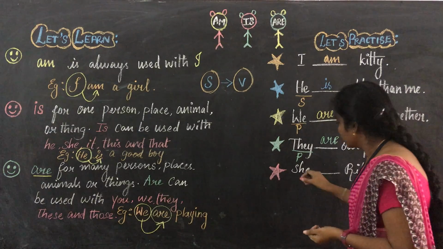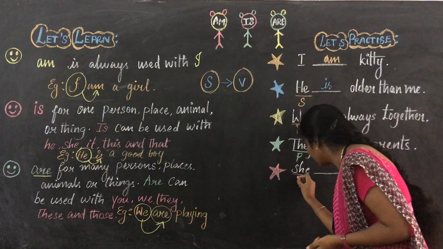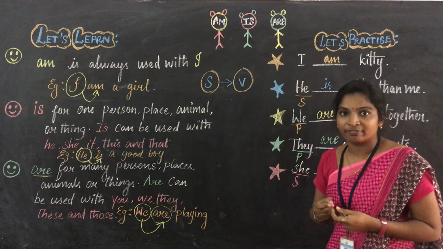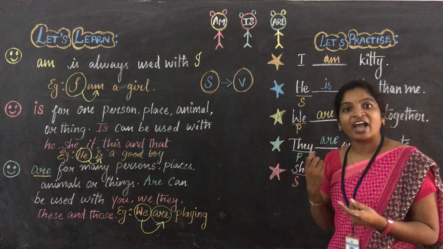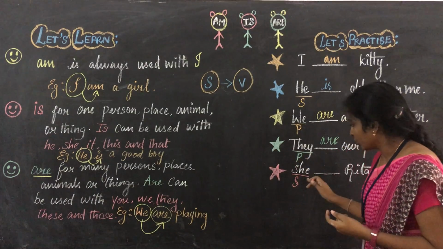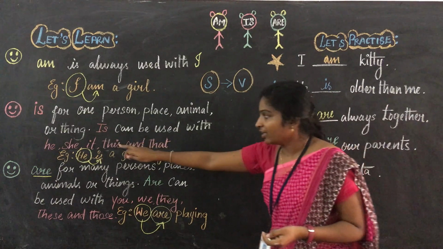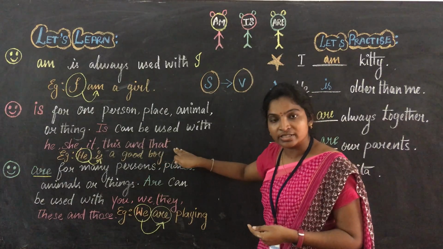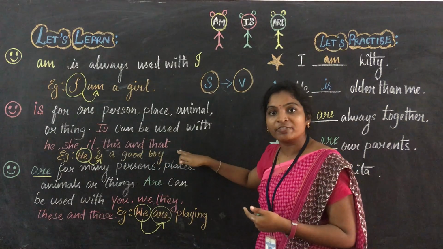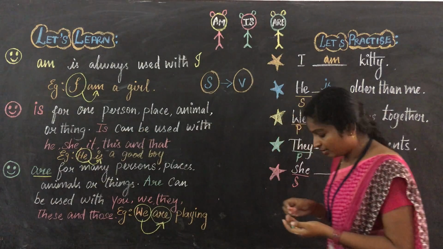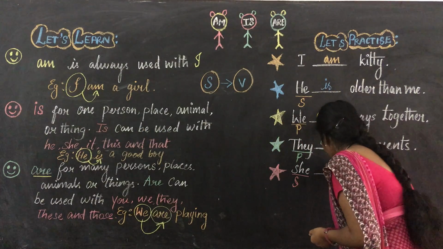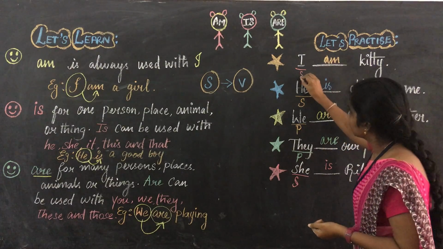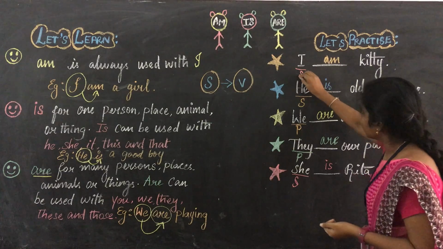Here you just see she. She refers to a singular subject. For a singular subject, what we have to write? Singular verb. So here you just see he, she, it, this and that. Next to these words, this subject, what we have to write? Is. Okay, here we have to write is. Here I refers to a singular subject.